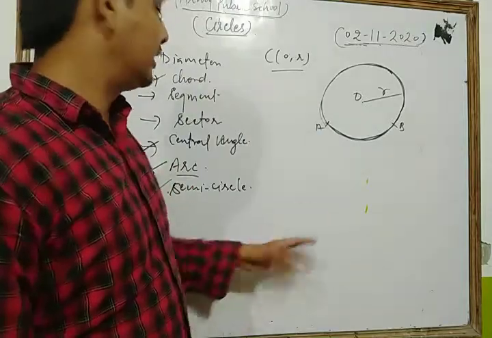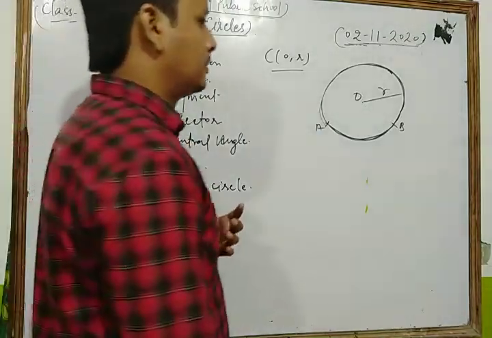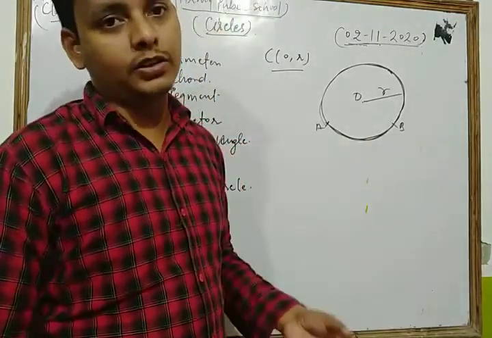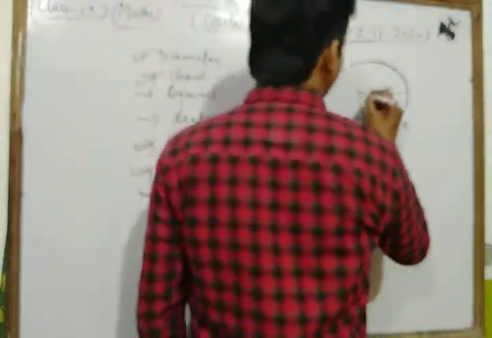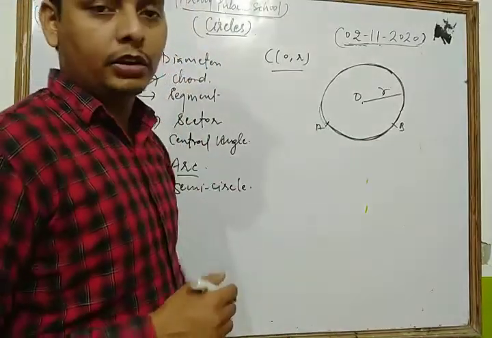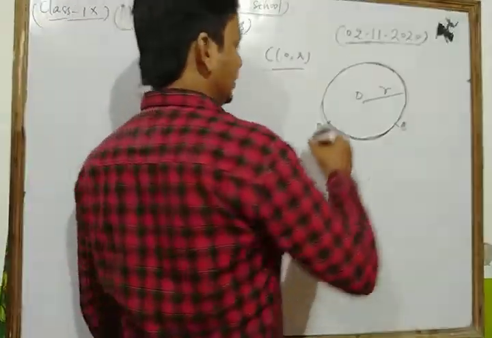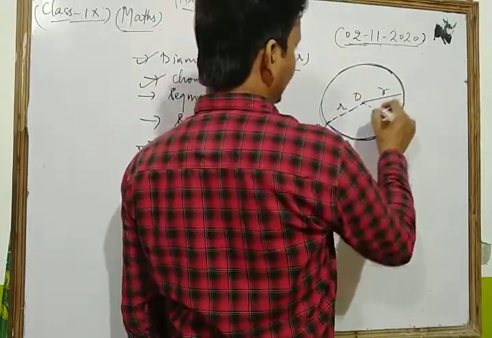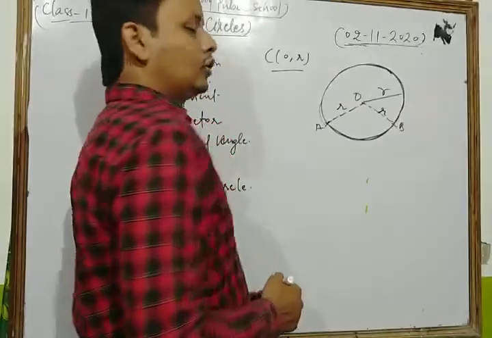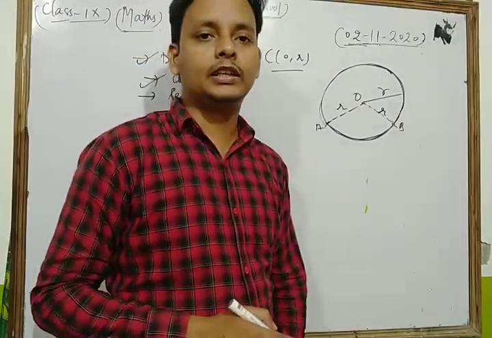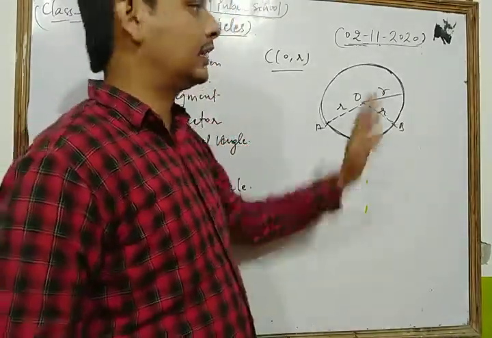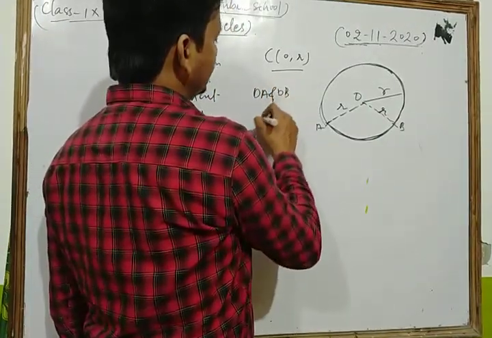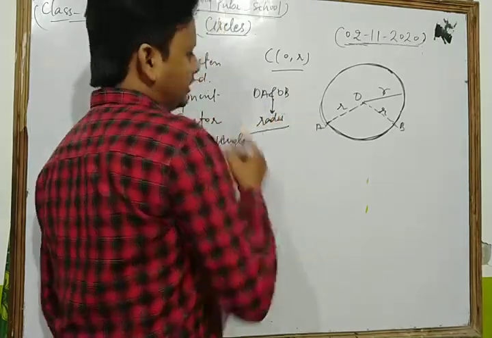Now let's clear the concept of the central angle. It is the angle subtended by an arc at the center of the circle. Suppose this is the center of the circle and AB is our minor arc. If we join OA and OB, each equal to R, you know the line joining any point on the circle to the center is known as a radius. So OA and OB are the radii of the circle.